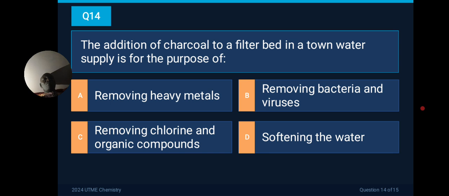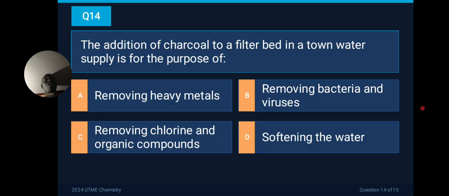Chlorine is to kill the microbes. I'm telling you all the answers now, because you can predict JAMB. For example, they asked for charcoal this time around. They may ask you what's the use of chlorine in water purification or fluorine. They may ask you what's the use of sand in water purification. Alum to coagulate the particles. All these things. So you can predict that if they ask in this direction, most likely they are to ask in another direction in the next season if they did not ask directly similar questions.